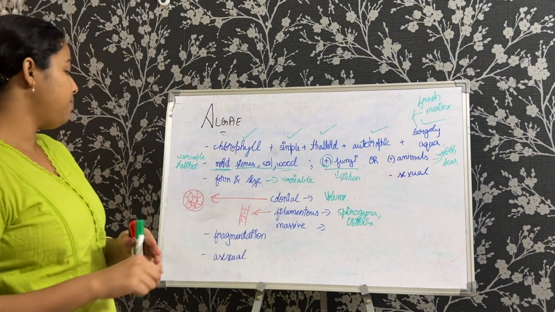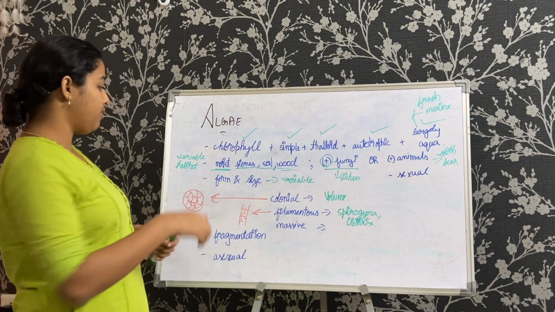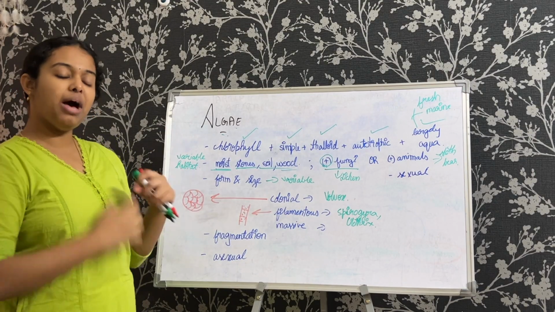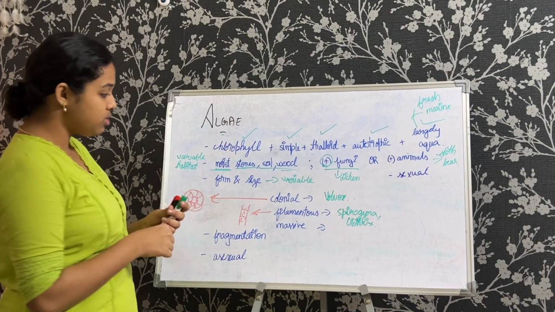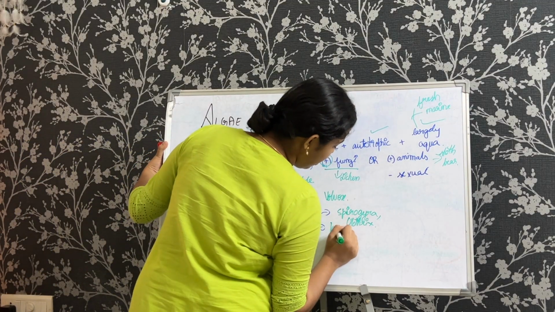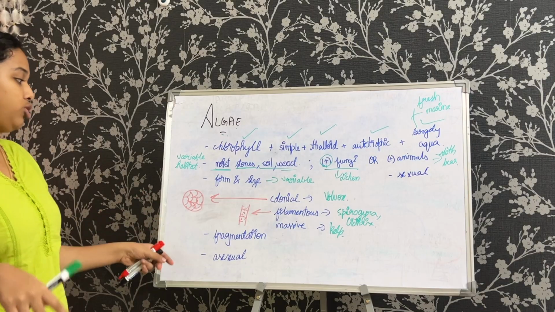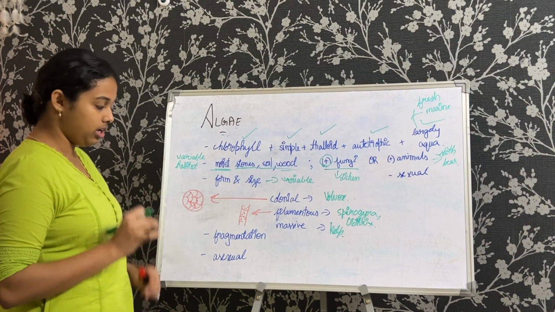Okay, so next example is massive plant bodies. A few organisms among them will cluster together and form massive plant bodies. Now an example for this would be kelp. We are going to see one little sentence about it in the further context in the same chapter. Then we might get a better understanding of it.